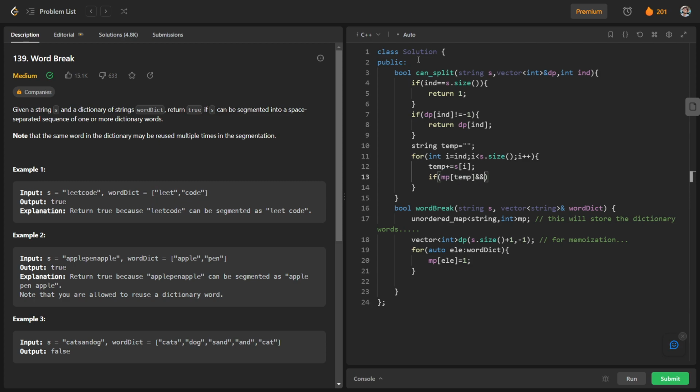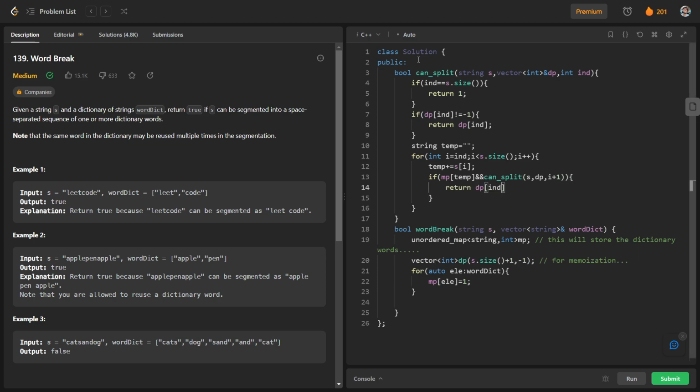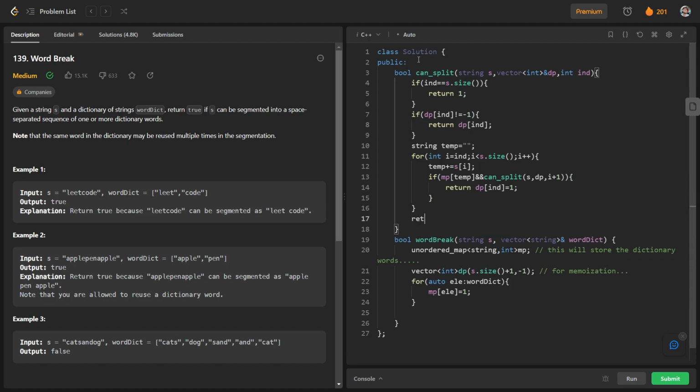And then we will solve recursively for the second part, so canSplit of s comma dp comma i plus 1. If it is true, we will just set dp of index equal to 1, and otherwise dp of index equal to 0. And coming back to our main function, we will just return canSplit of string comma dp comma index, which was initially 0.